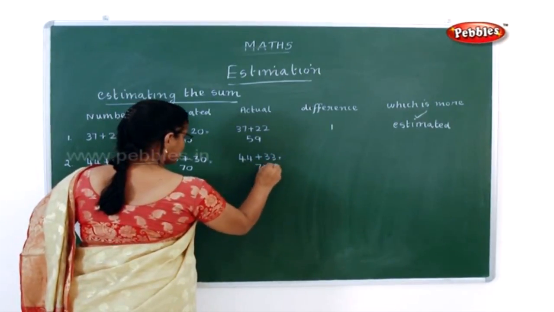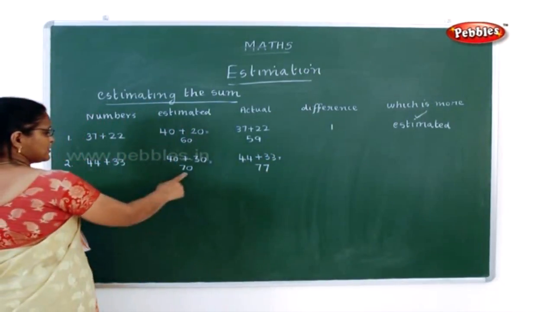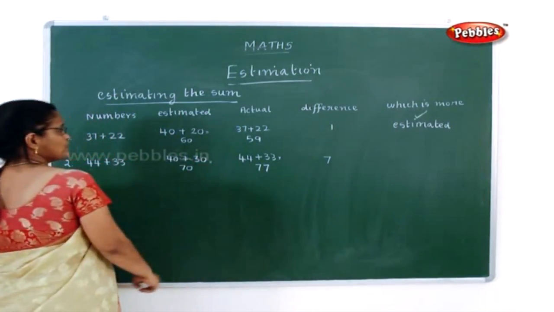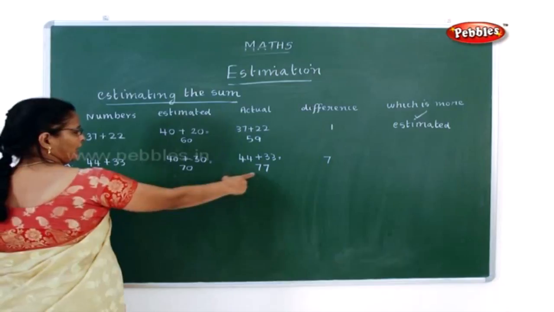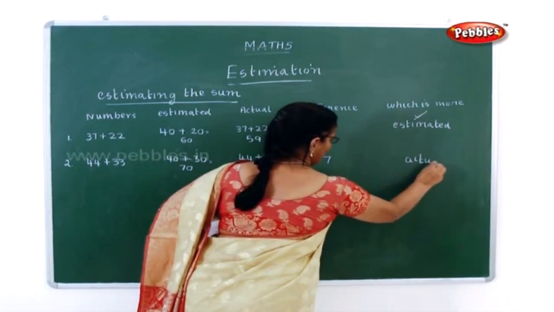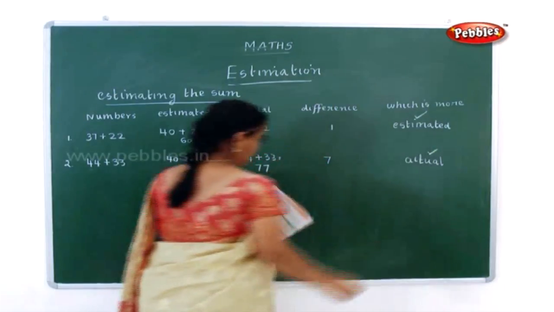It is 77. Now what is the difference between 70 and 77? It is 7. Now which is more, whether estimated or actual? It is actual. Actual number is more. So you have to put a tick mark in actual.